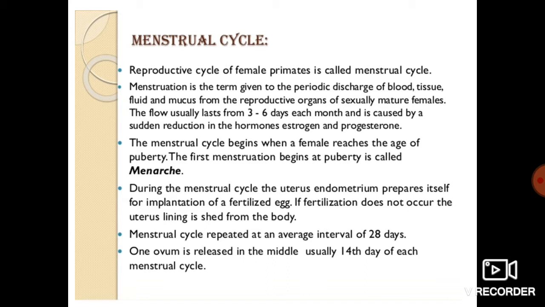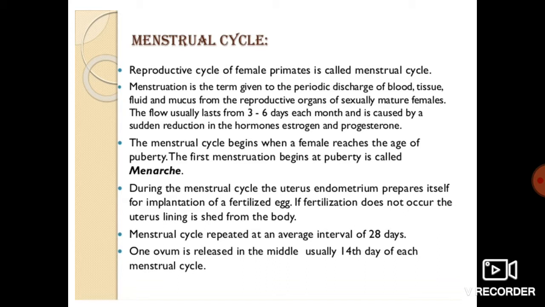So there will be a sudden reduction in the hormones estrogen and progesterone, which is the only thing we have to note down. The menstrual cycle begins when a female reaches the age of puberty. The first menstruation begins at puberty and is called menarche.